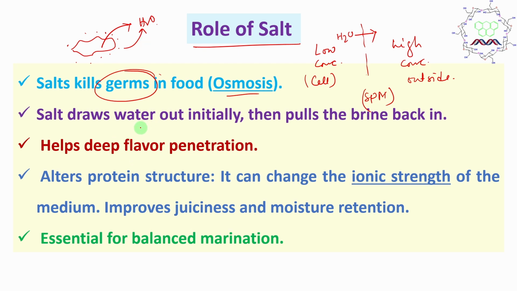Next, salt draws out water initially, but ultimately it helps to bring it back during cooking. Next, it helps the flavor with deep penetration, and it can alter protein structure. Which kind of structure? Secondary, tertiary, quaternary, not primary. Why? Because mainly we use sodium chloride as salt.